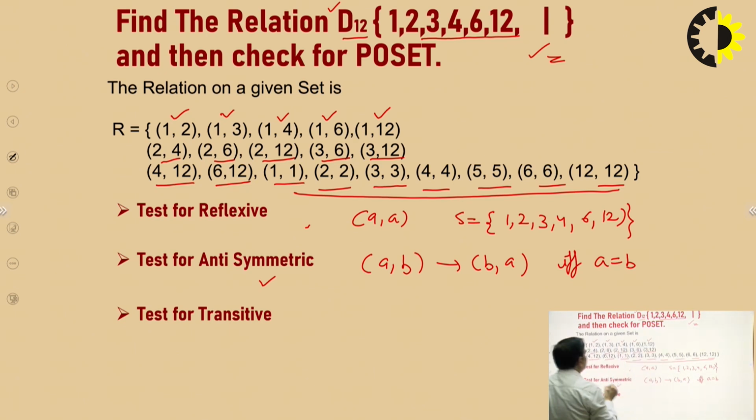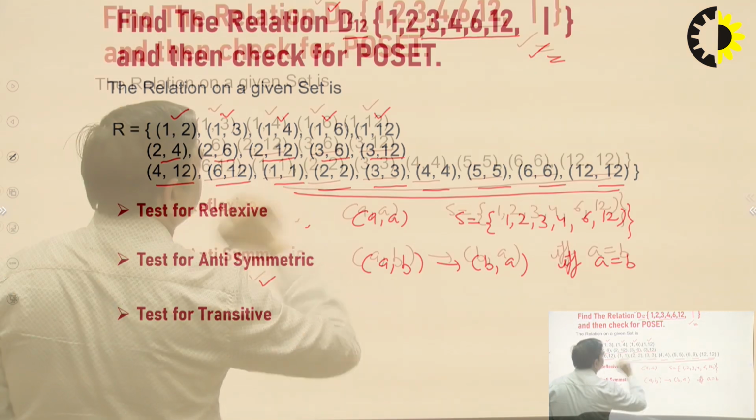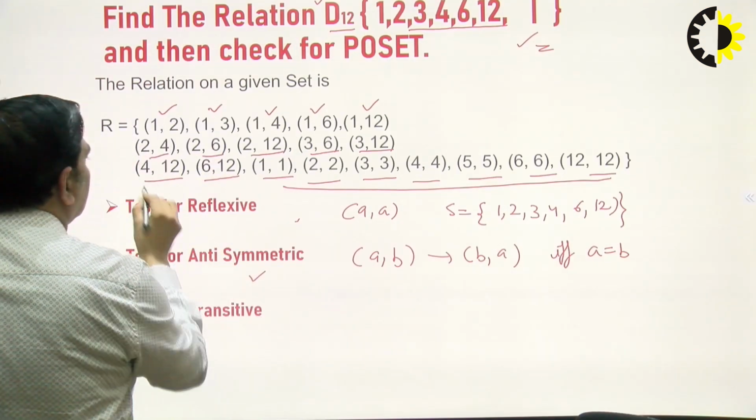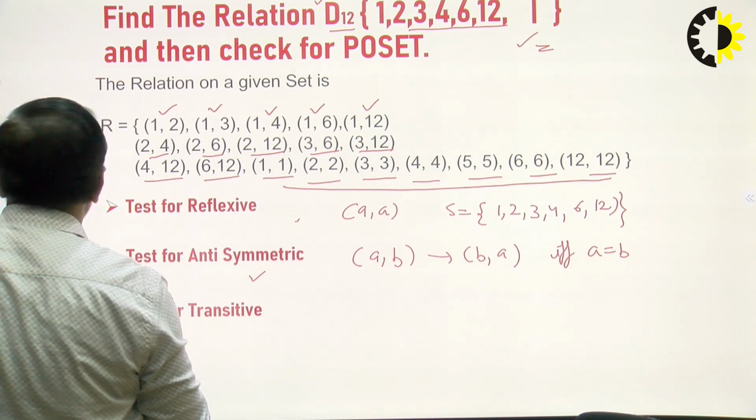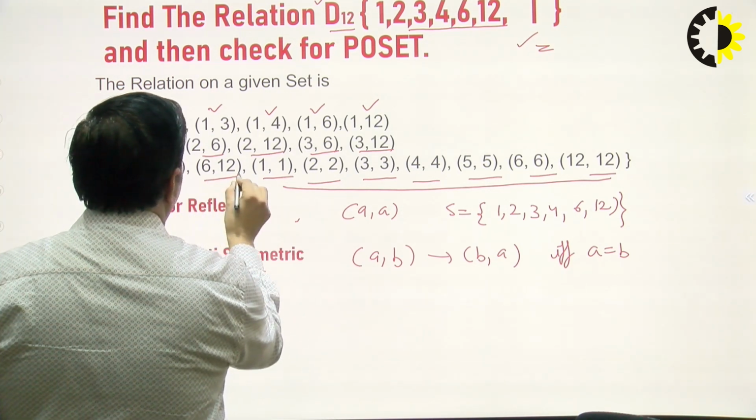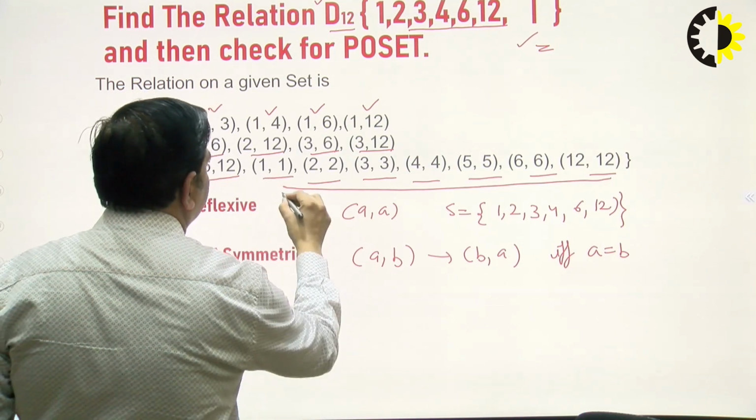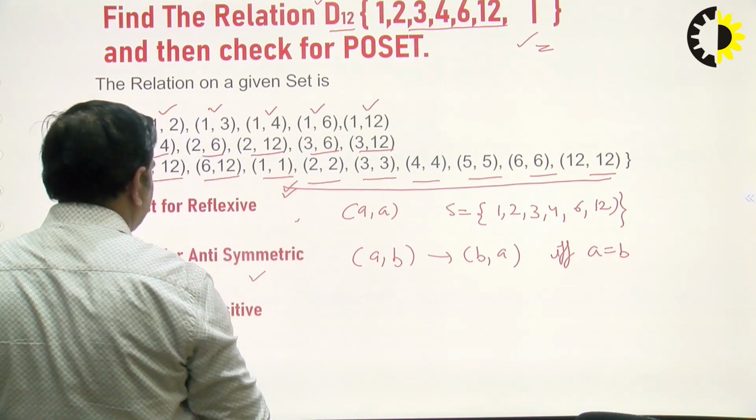So for (1,2) there must not be (2,1); for (1,3) there must not be (3,1); for (1,4) there must not be (4,1); for (1,6) not (6,1); for (1,12) there must not be (12,1); for (2,4) there must not be (4,2); for (2,6) there must not be (6,2); for (2,12) there must not be (12,2); for (3,6) there must not be (6,3); for (3,12) there must not be (12,3); for (4,12) there must not be (12,4); and there must not be (12,6). And for this, these types of pairs can exist. So this relation is antisymmetric.